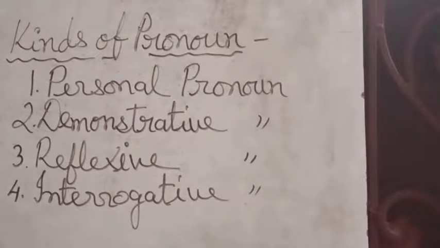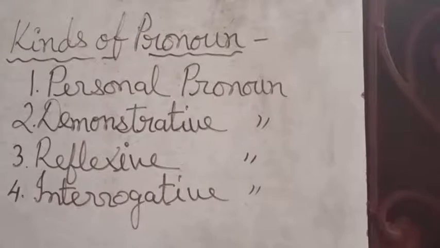Now, first person are those pronouns for the person who is speaking. Like I am speaking, so I, we, us, all these are first person. Second person are those pronouns about the person to whom you are speaking. First person is the person who is speaking. Second person is the one to whom you are speaking. So generally you is the second person.